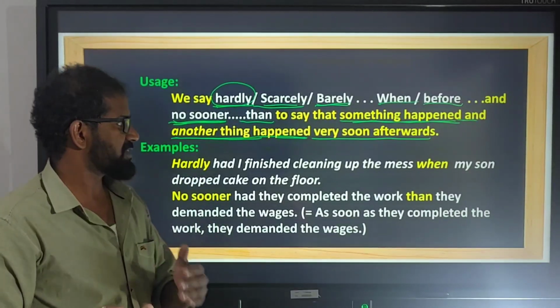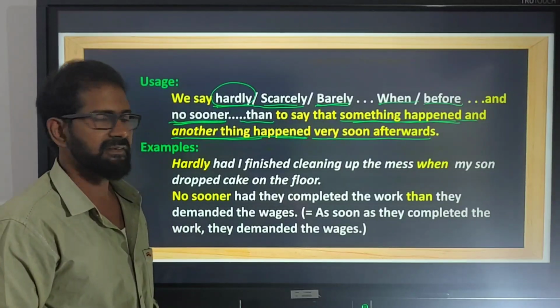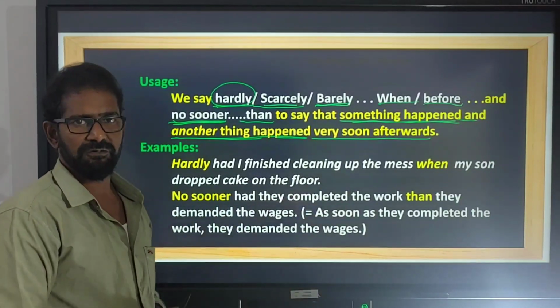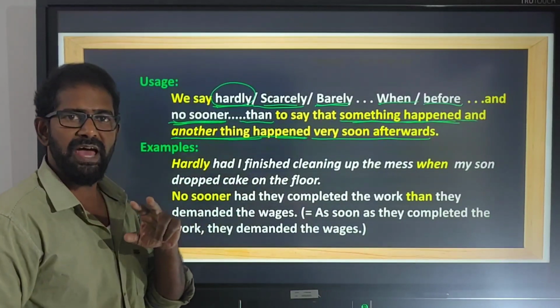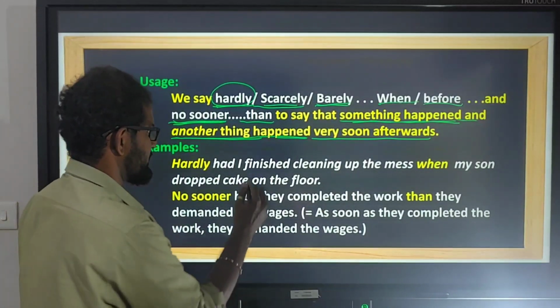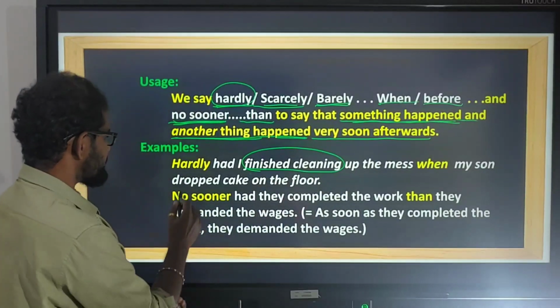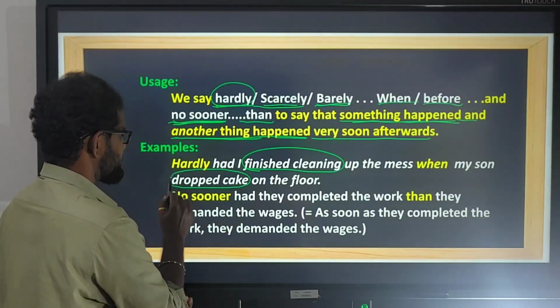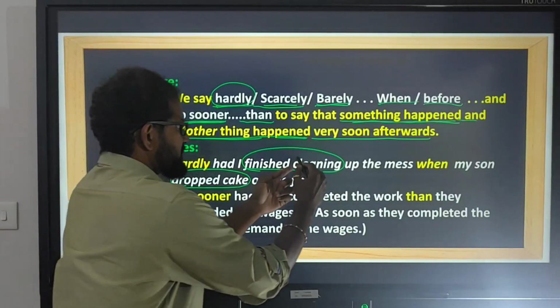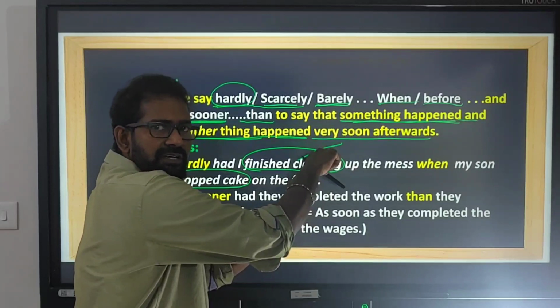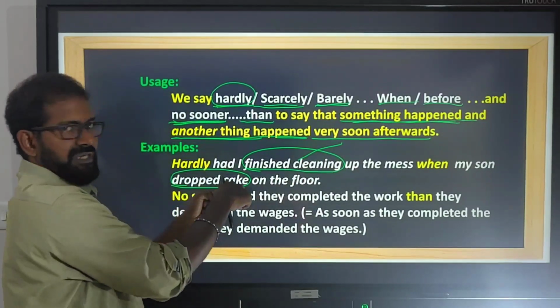Hardly had I finished cleaning up the mess when my son dropped cake on the floor. Here, two actions, two events completed. Finished cleaning, dropped cake. Immediately after finishing cleaning, he dropped cake.